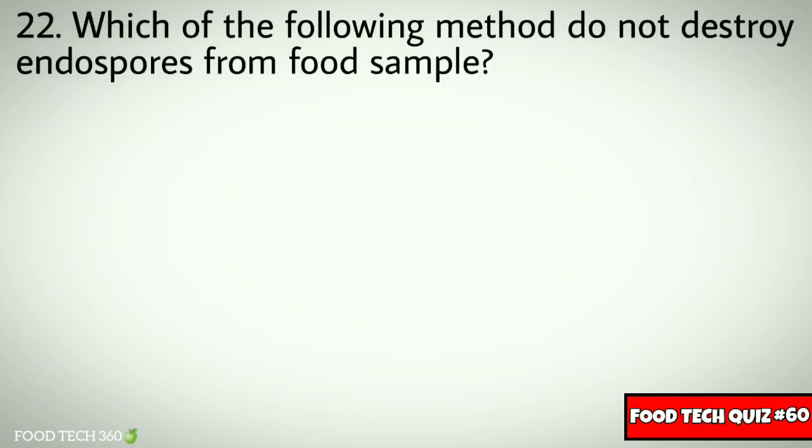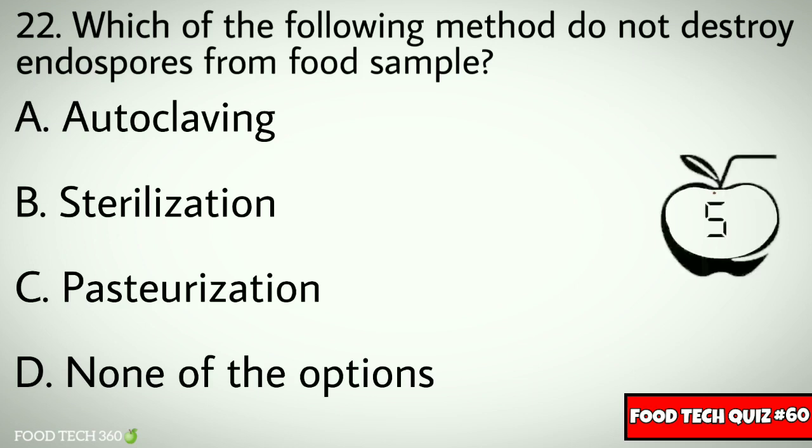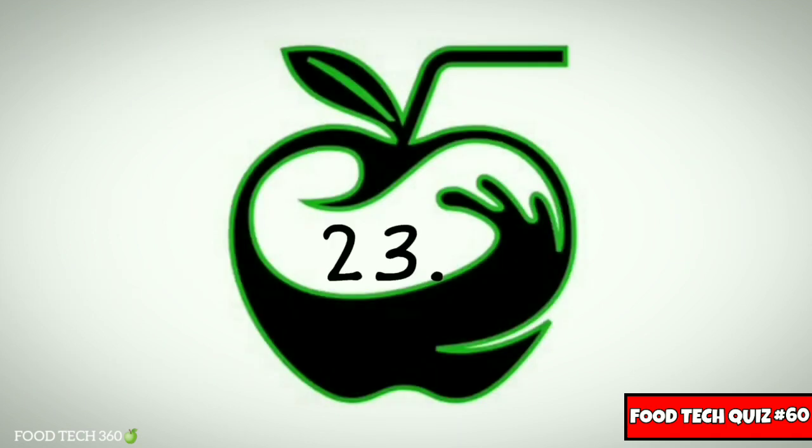Question number 22. Which of the following methods does not destroy endospores from the food sample? Options: A. Autoclaving, B. Sterilization, C. Pasteurization, D. None of the options. Correct answer: C. Pasteurization.